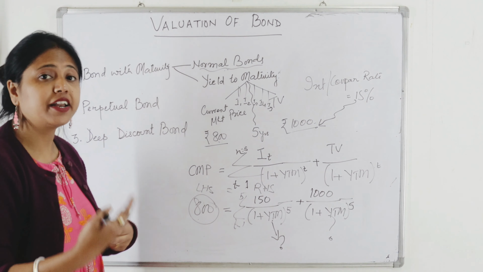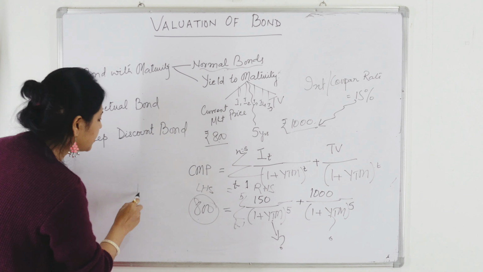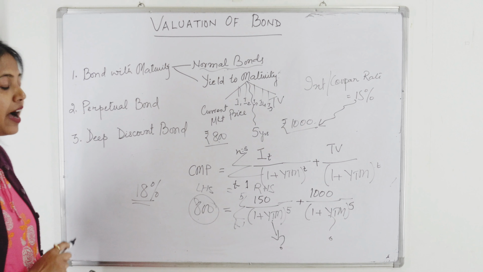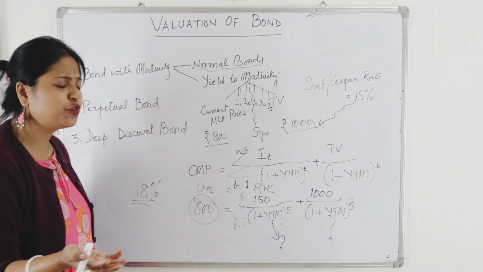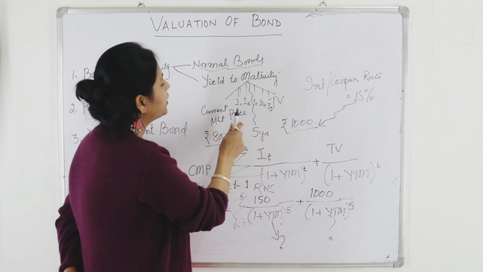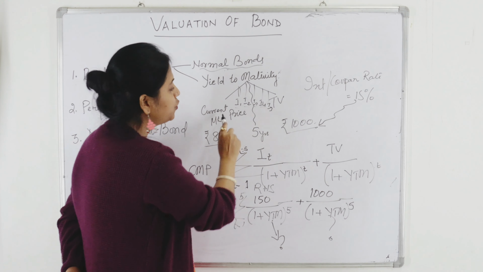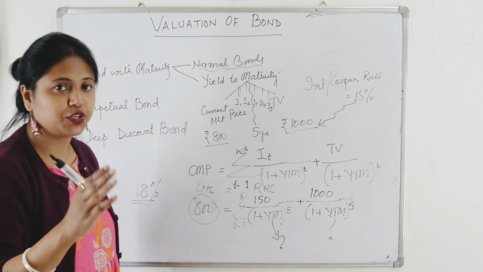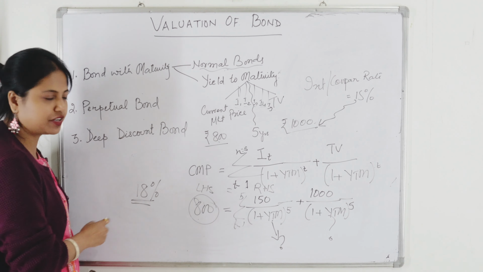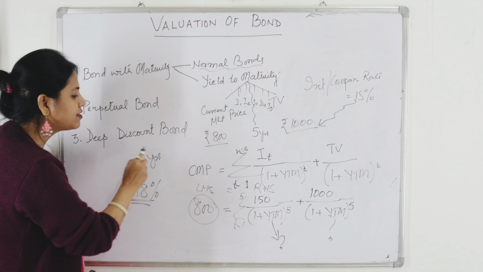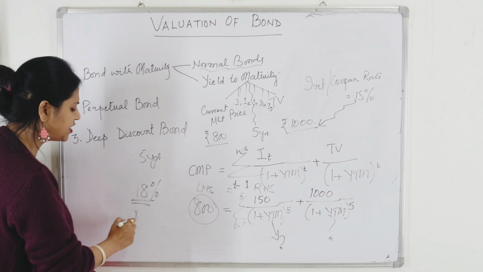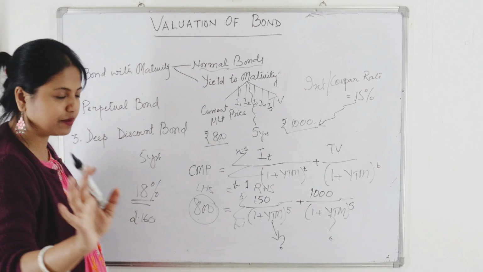You have to follow the trial and error method. First you will try with, say for example, 18%. I will refer to the annuity table. Why the annuity table? Because this 150 you are receiving uniformly in all the years. So when your cash inflows are equal, uniform in all the years, you have to refer to the annuity table. You find out at 18% rate of interest for 5 years what the annuity factor is. Suppose for 18% the annuity factor is say 2.160. This is just hypothetical, I am not sure.